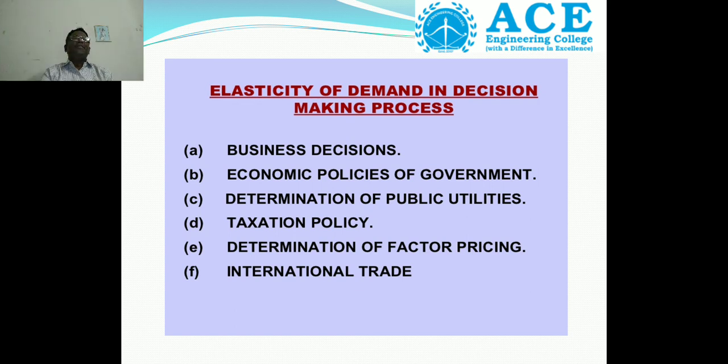Determination of factor pricing. Factor pricing means factors of production. What are those? Land, labor, capital and organization. International trade, exports and imports of that particular product. So these are the roles of elasticity of demand in the decision making process.